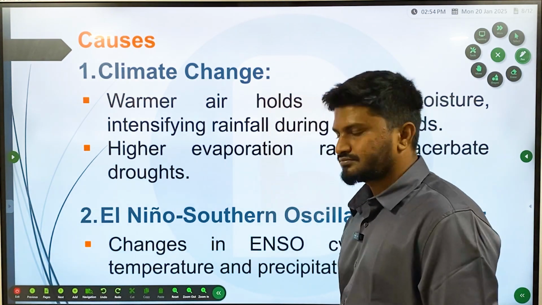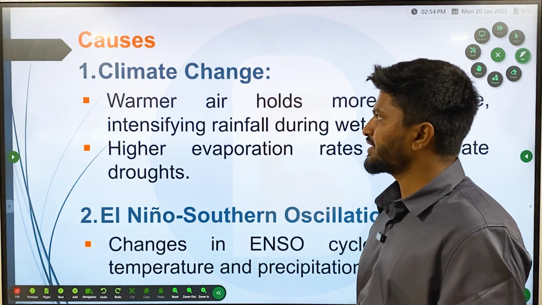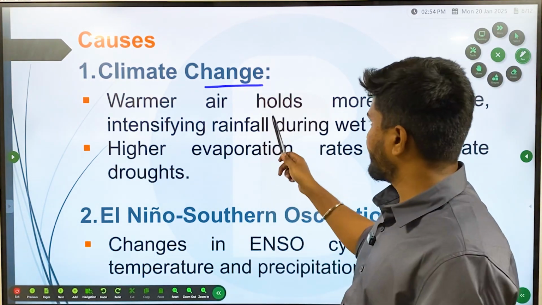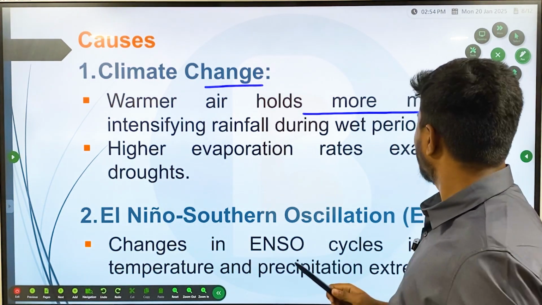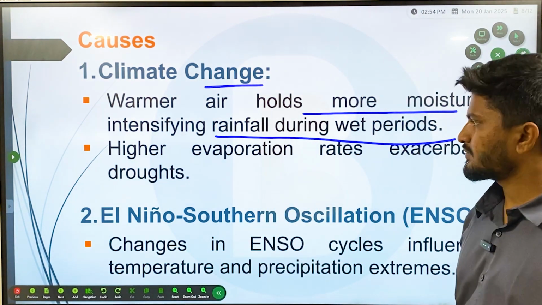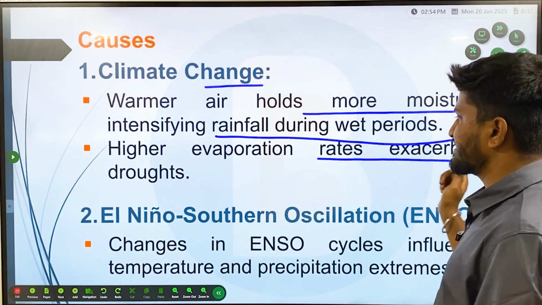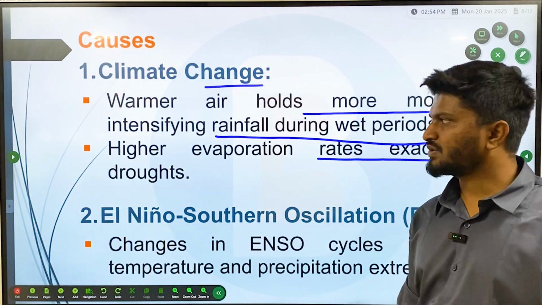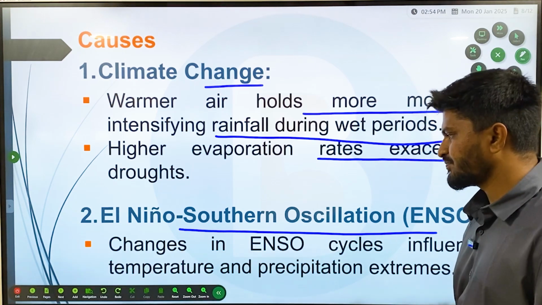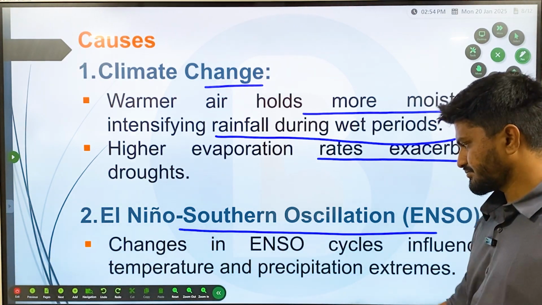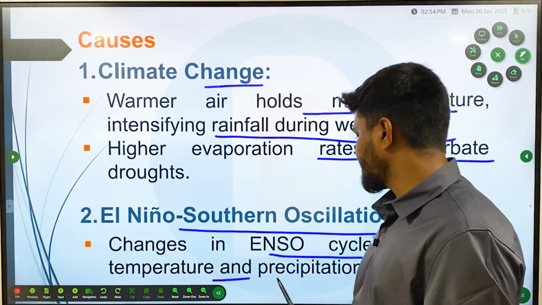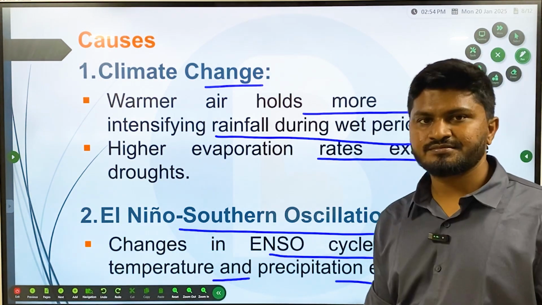Then the causes for hydroclimatic whiplash. Climate change: warmer air holds more moisture, intensifying rainfall during the wet periods, and higher evaporation rates exacerbate the droughts. Then El Nino Southern Oscillation, that is ENSO: changes in the ENSO cycles influence temperature and precipitation extremes.